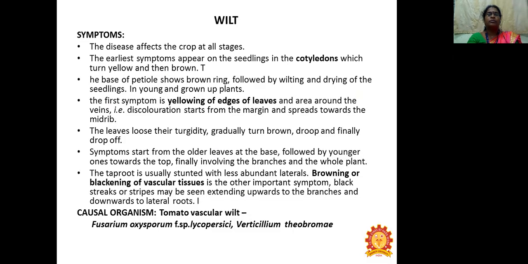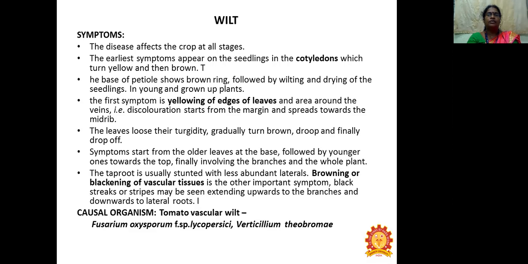So the next important fungal disease is wilt. The wilt disease will affect the crop in all the stages. The early symptoms appear on the seedling in the cotyledons, which turn from yellow to brown in color. The base of the petiole will show a brown ring, followed by wilting and drying of the seedlings in the young and grown-up plants.